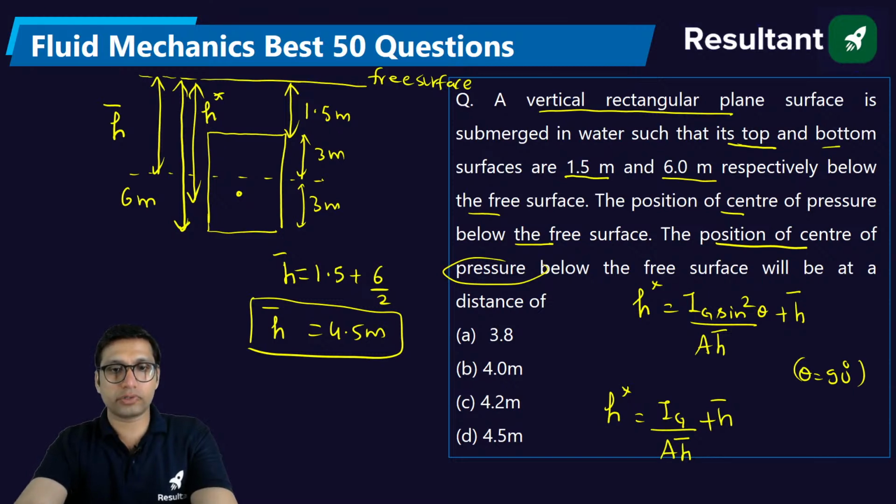Try to solve this question, everyone, and if you are not able to solve it, obviously I will tell you the answer. You will find that I have taken questions from all the topics of fluid mechanics, from complete fluid mechanics and machinery.